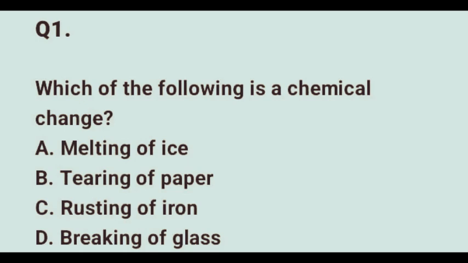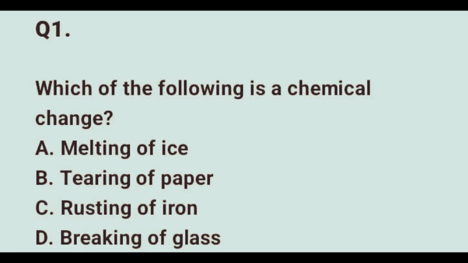In chemistry, we classify change into physical and chemical changes. A physical change, don't forget, affects only the state, shape, size, or form of a substance, but it does not alter its chemical composition. It is actually reversible. Examples include melting of ice, boiling of water, tearing of paper, and breaking of glass. In each case, no new substance is formed. For instance, melting of ice is still water.